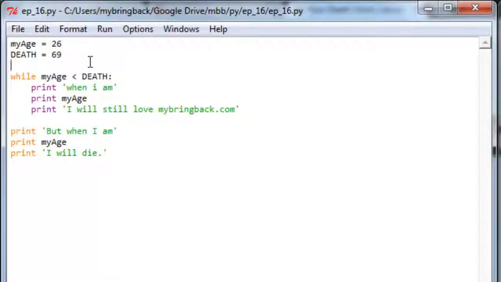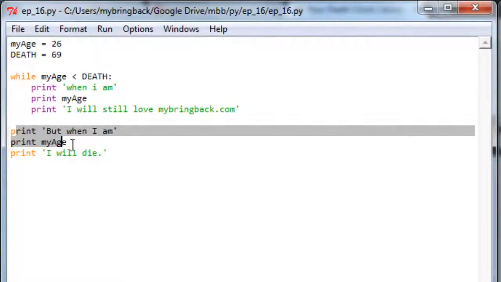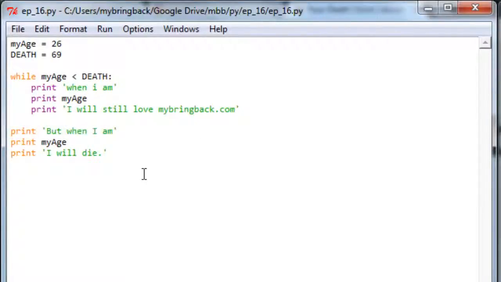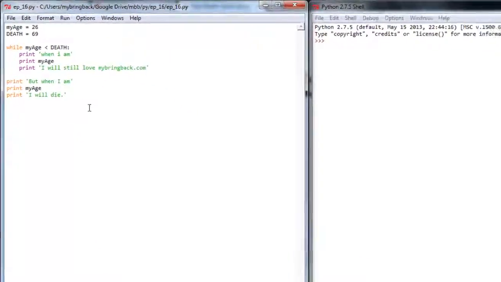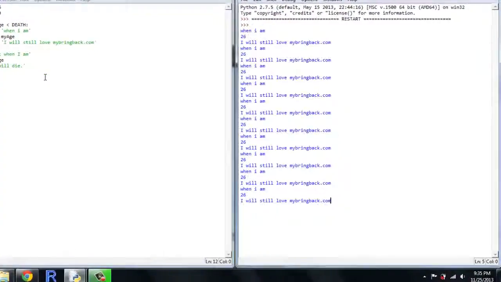We're going to do 3 lines of code here. All of them are just simple print statements. We're going to print when I am, we're going to print my age, and we're going to print I will still love mybringback.com. Now, we've got some stuff down here, but when I am, and then my age, and I will die. But let's go ahead and just mash F5 and run this thing, see what happens.